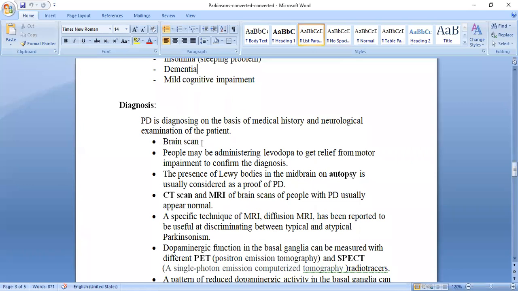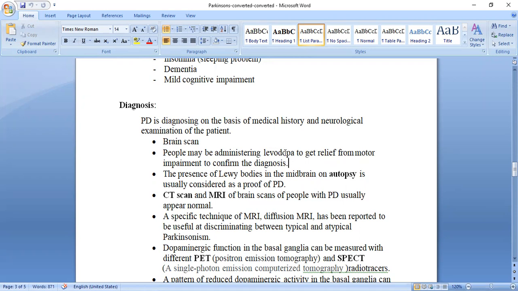The next one is the brain scan. Scanning of the brain, due to that also we can understand. We will take photographs here. And next, people may be administered levodopa. Actually, what happens here? There is a deficiency of dopamine, but dopamine we can't give because it will metabolize fast. So we give the precursor, that is levodopa, to get relief from the motor impairment and confirm the diagnosis.